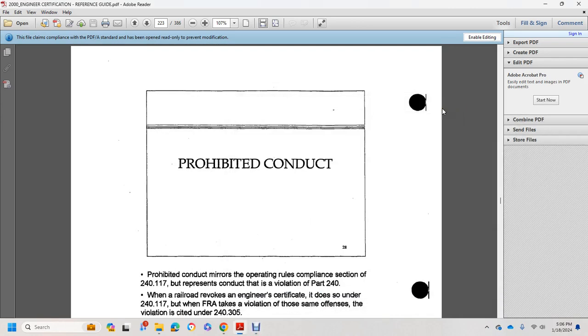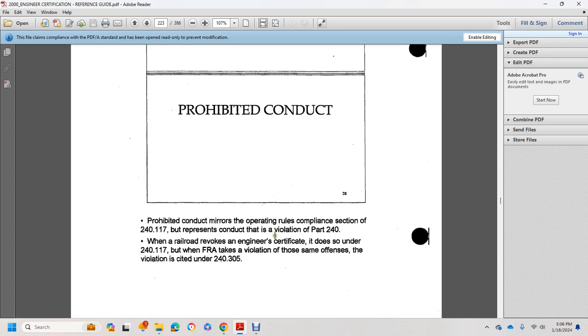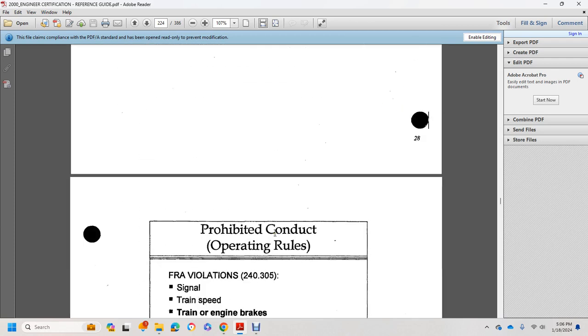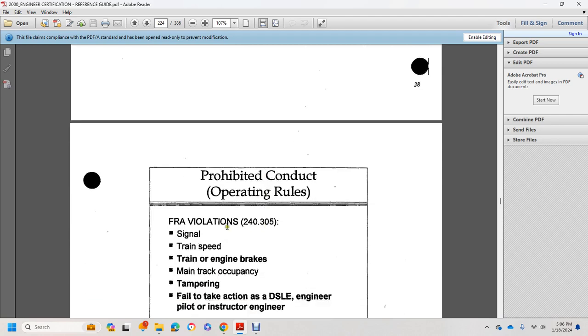Prohibited conduct. Prohibited conduct mirrors the operating rule compliance section 241, so that it represents the conduct of the violation under Part 240. When a railroad revokes an engineer certificate, it does so under 241. But when the FRA takes a violation, the offense is cited in 243.05. Prohibited conduct: operating rules, FRA violations, 243.05.